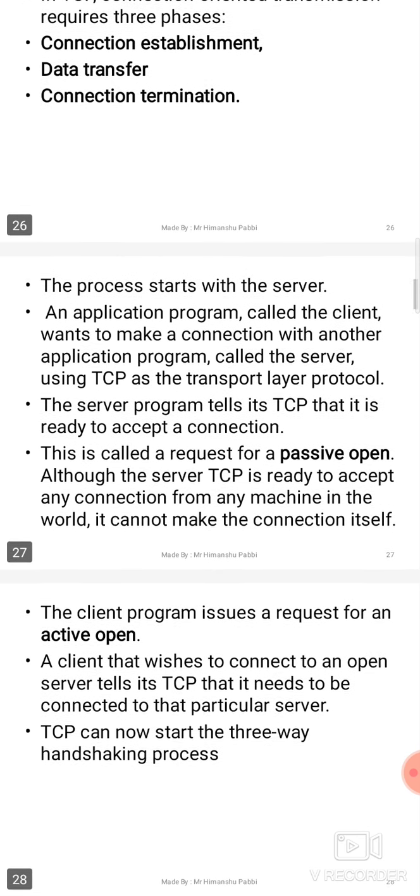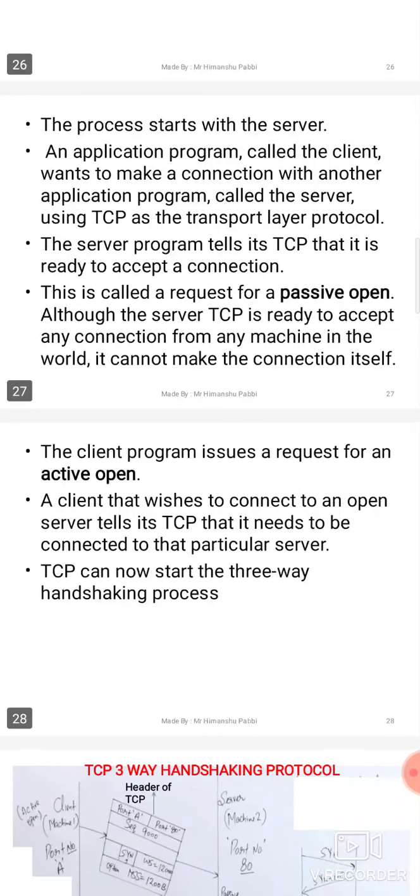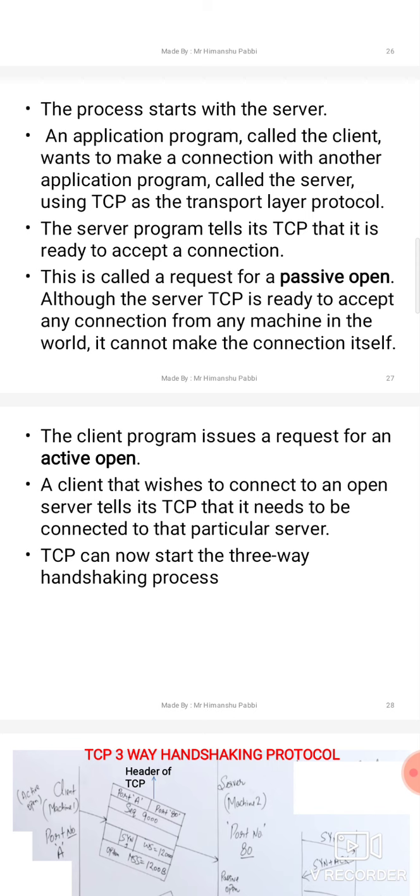First of all, the server makes a request to its TCP that it wants to establish a connection. Then the application running on the server can connect to the clients once the connection is established. When a server's application program requests the TCP, it is known as passive open. The server will be open 24 into 7.